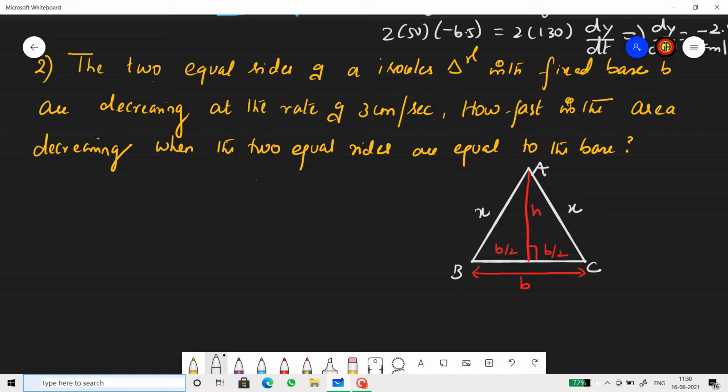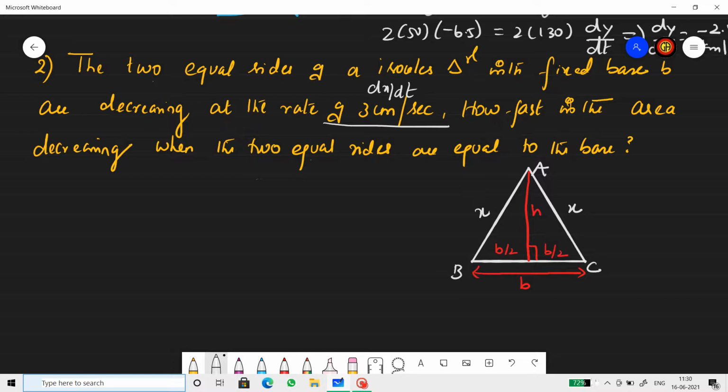First, it's an isosceles triangle. The base is constant because it's a fixed base. BC's length is small b. The equal sides I assumed as x and x. The rate at which they are decreasing is 3 centimeter per second, which is dx by dt.